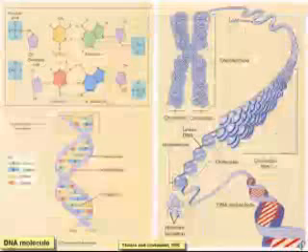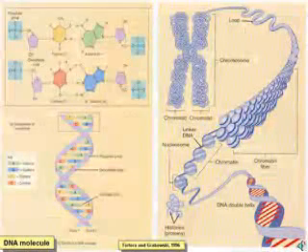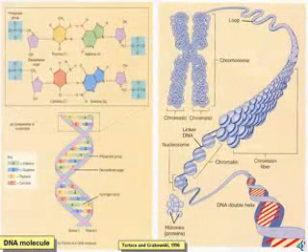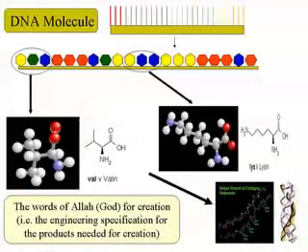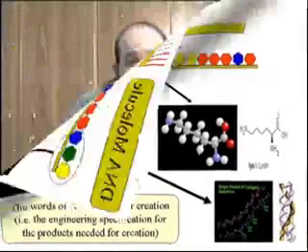Now, the DNA molecule is a double-strand, double helix, which contains 4 bases, 4 geometrical shapes, hexagonal shapes. And these shapes code and contain the information needed to build the basic building blocks of the creature. So the DNA molecule contains the engineering information on how to build the proteins and the basic building units of the human body. So, in fact, it contains the word of Allah God Almighty on how to create the basic building blocks of the creatures.